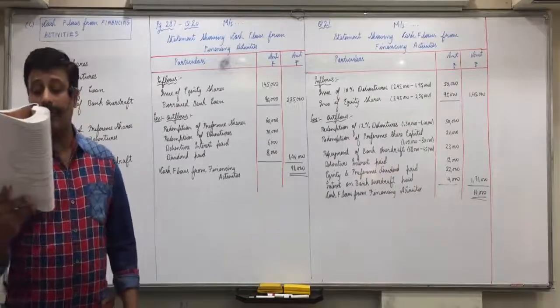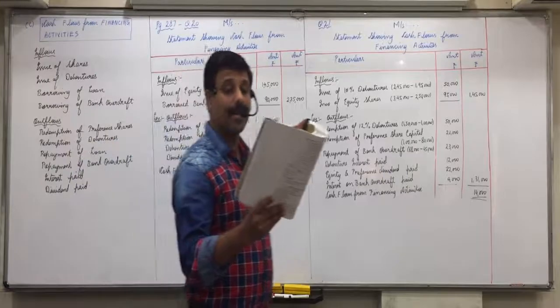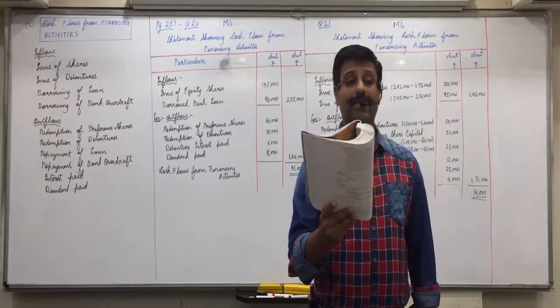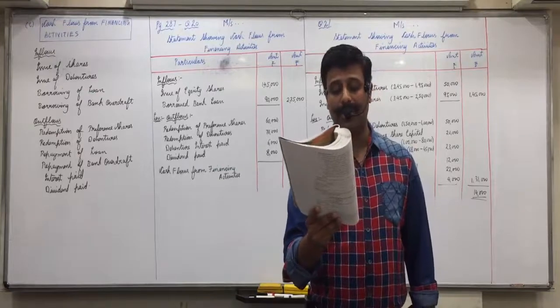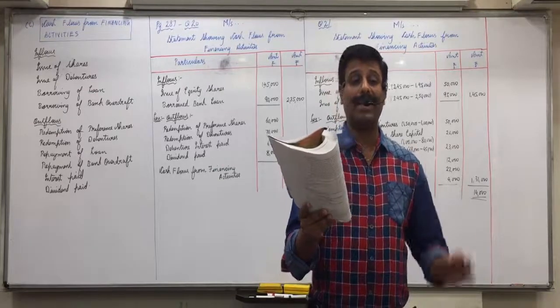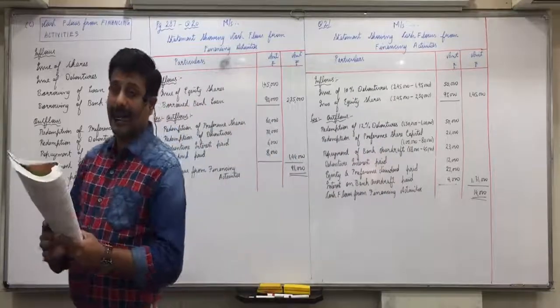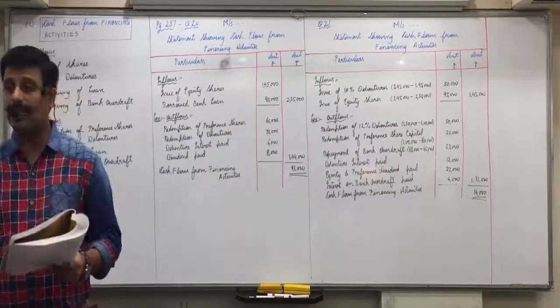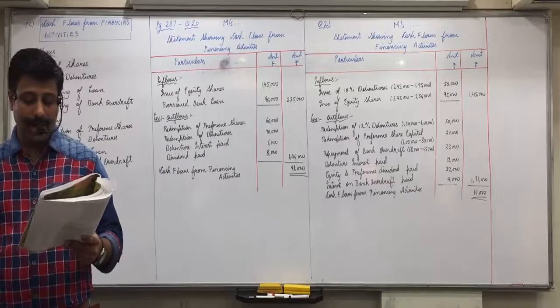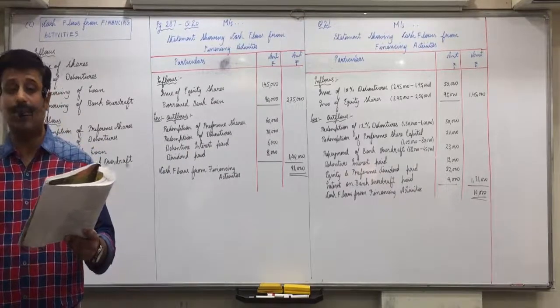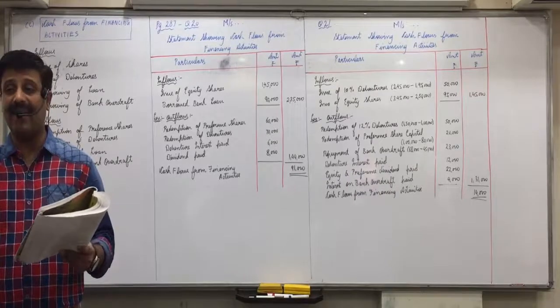Following are the balance sheets as at 31/3/16 and 31/3/17 of Dawood Company Limited. Prepare cash flow statement. Equity and liabilities, shareholders funds, share capital. Notice opening balance 18 lakhs, closing 20 lakhs, means we have issued shares of 2 lakhs, F plus.